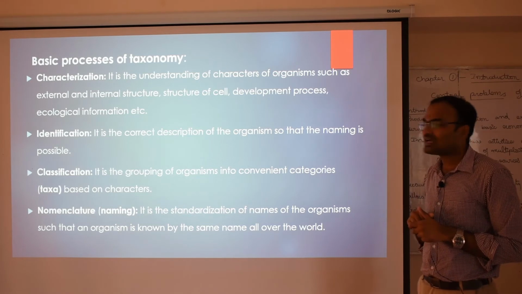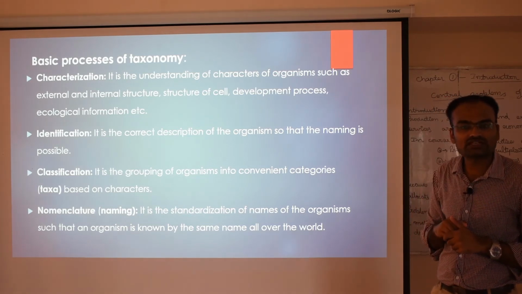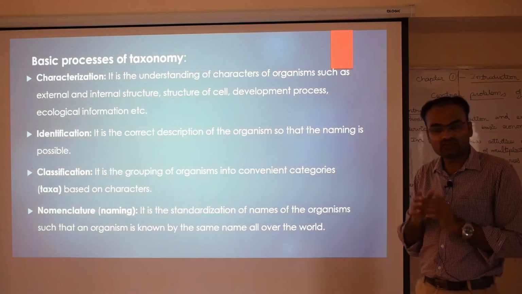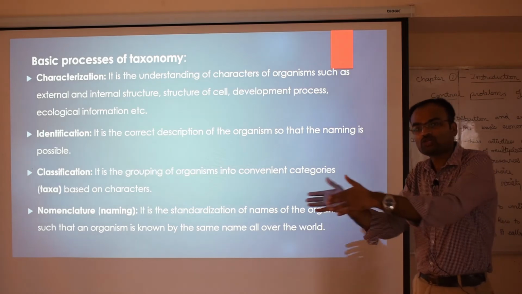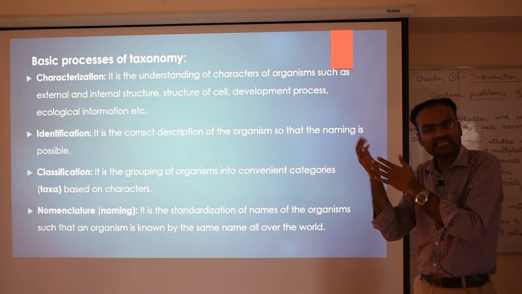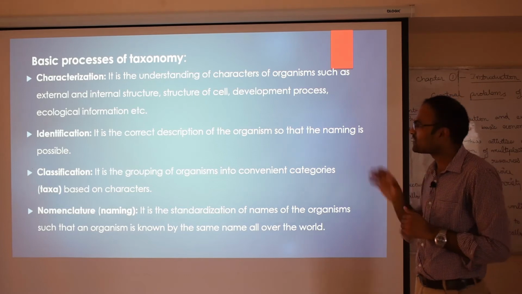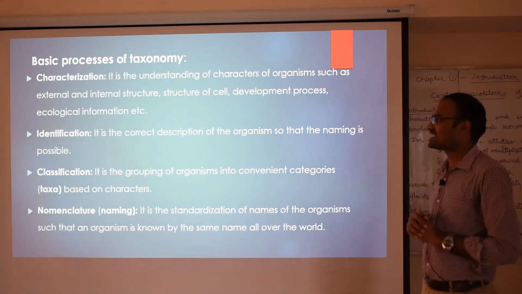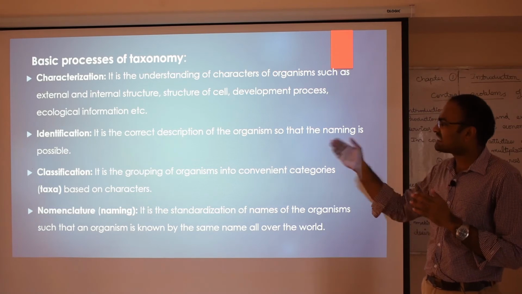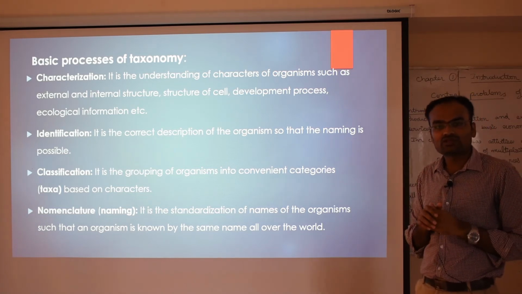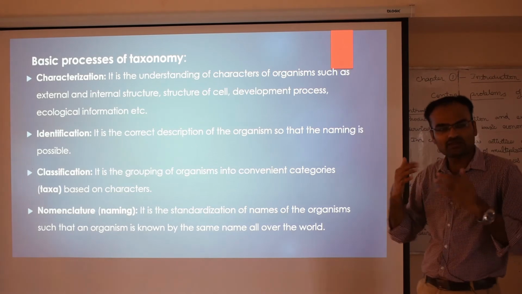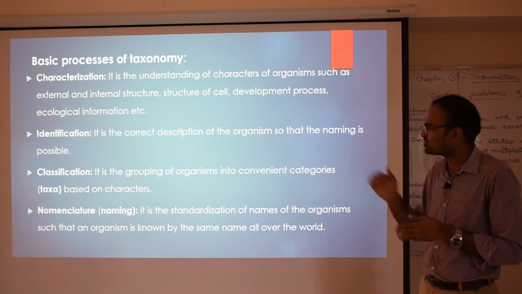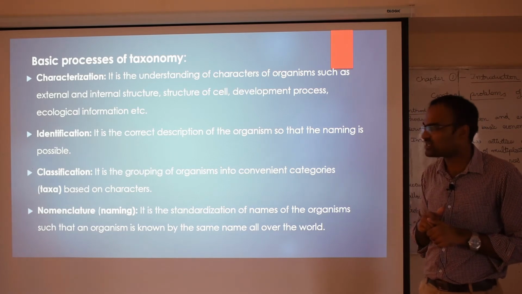As well as this, we have to get ecological information. Ecological information means the relationships between the organism and its environment, and in which specific habitat it lives, whether aquatic, aerial, or terrestrial. We have to study that. All this comes under a category called characterization, which is the first step in taxonomy. After studying all this, the second step is to identify. After studying all these characters, we come to a conclusion whether it's a plant, an animal, or a bacterium, whether prokaryote or eukaryote. That is the second step, identification.